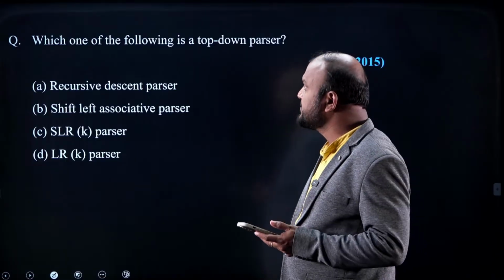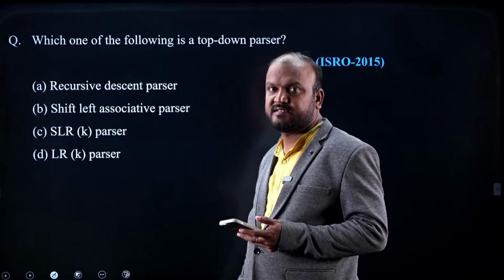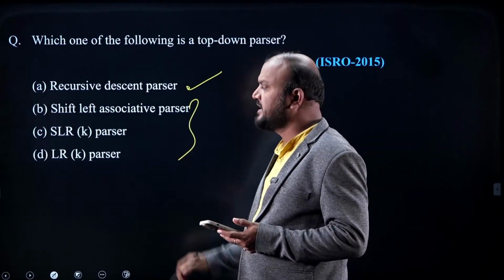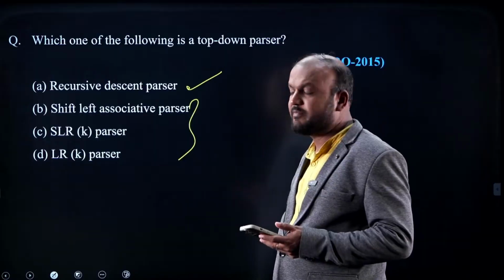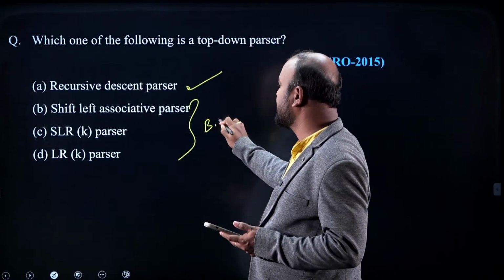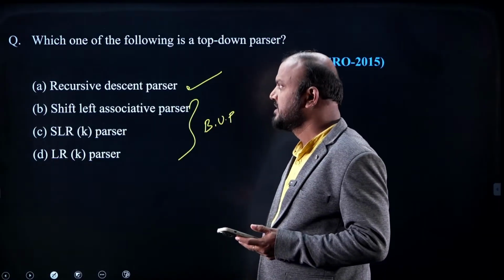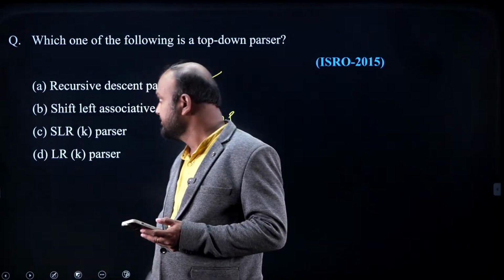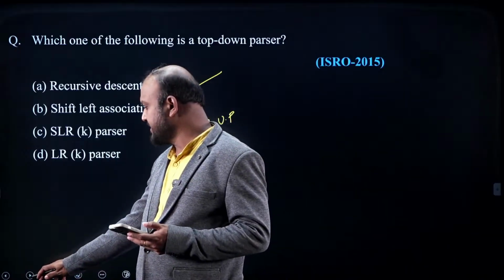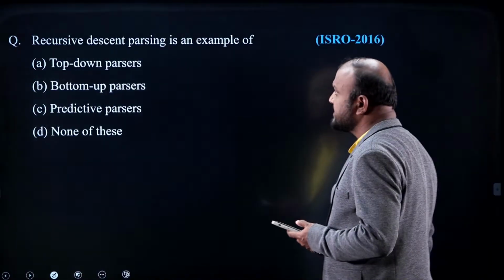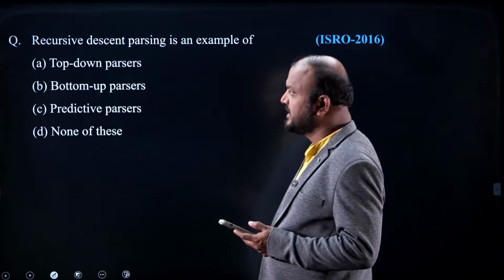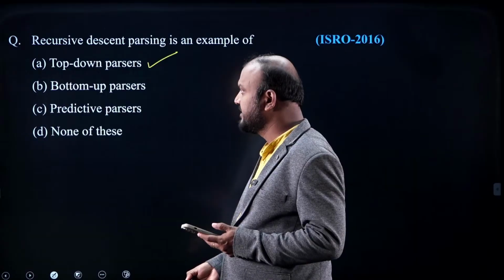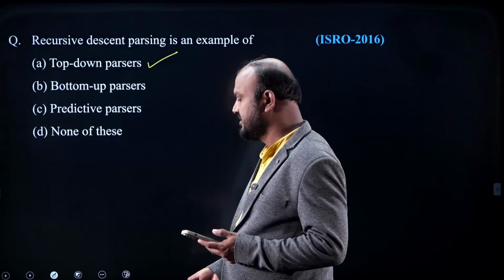Now, the question is which one of the following is a top-down parser? Recursive descent parser is a top-down parser, and these three, shift reduce, SLR, LR, are bottom-up parsers. It is also one of the PYQs in GATE. Look at the next question. Recursive descent parsing is an example of? Recursive descent parser is a top-down parser. Correct, no? Fine.